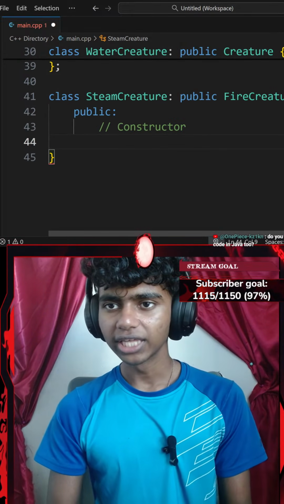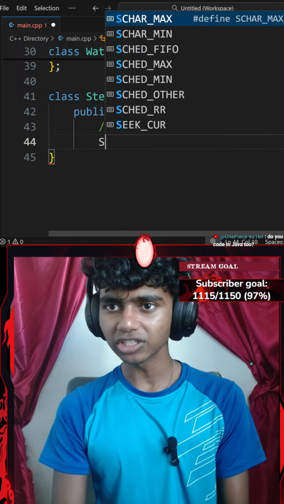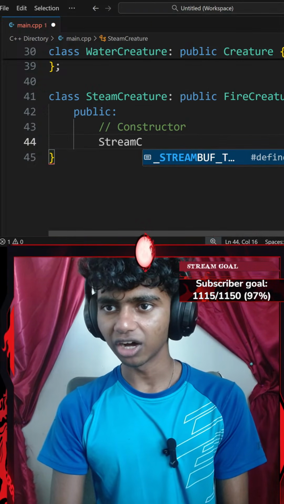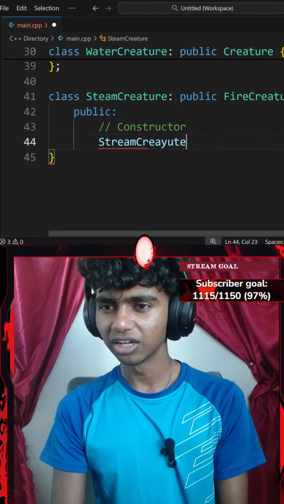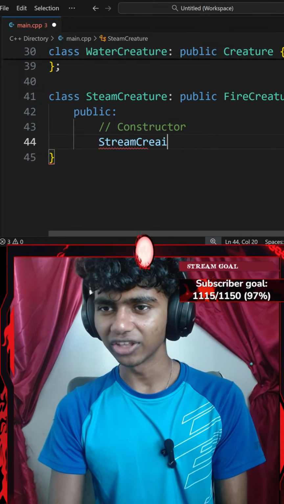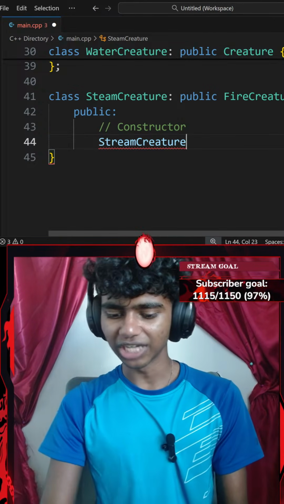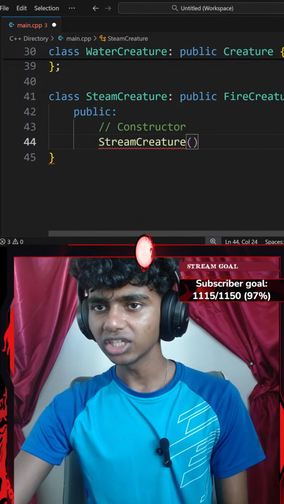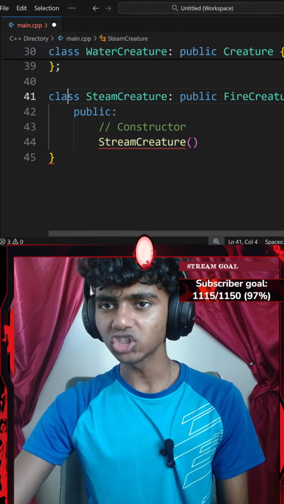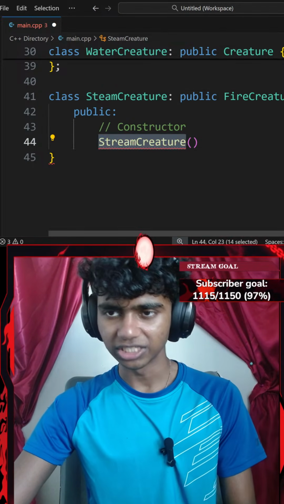So, okay, I create a constructor for my steam class. So I'll go with something like steam creature. Okay, guys, I don't think I can type without looking at the screen. There we go. Okay, guys, I think it's a bit hard to type without looking at the screen. Oh, I think it's Steam Creature, not Stream Creature. So let's go ahead and copy that, paste it here.